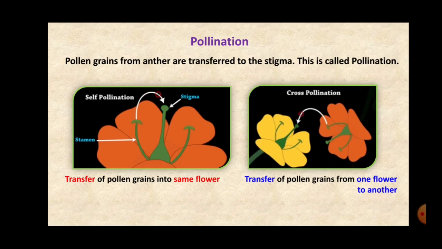Whereas, if the pollen grains of one flower are transferred to the stigma of another flower, whether on the same plant or on a different plant, it is called cross-pollination. And the process of pollination takes place by the medium of air, water, insects and animals. So, pollination is very important, and it takes place before fertilization.